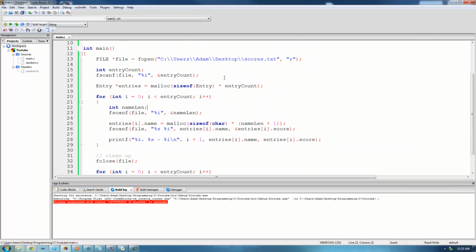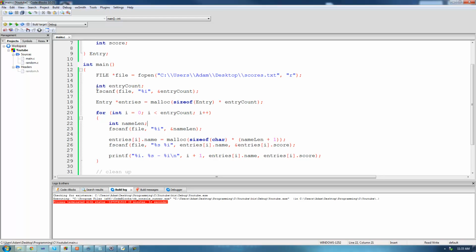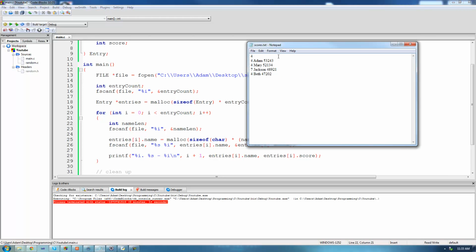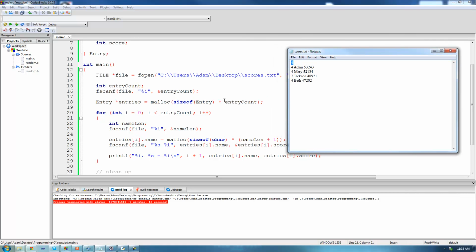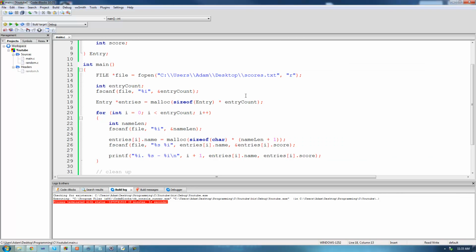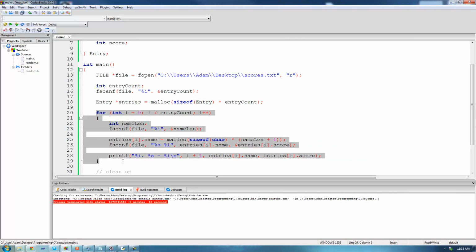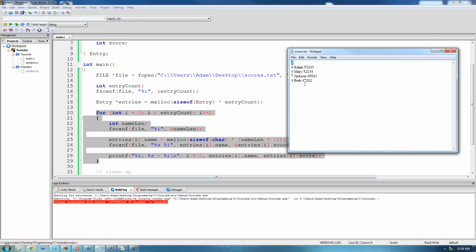Alright, so the first thing that we do right here is we just go ahead and read the entry count at the top of the file into this entry count variable. Then we come down here and allocate the appropriate amount of memory for all of the entry count structs. So there are 4 entries inside of this file. So we allocated enough memory for 4 entry structs. So right here we just have an array of 4 entry structs, and then we just iterate through them right here and store all the information inside of these entries inside of those 4 entries in the array.